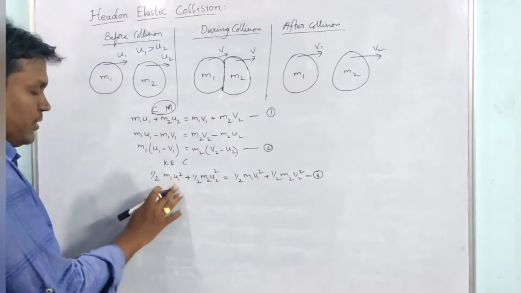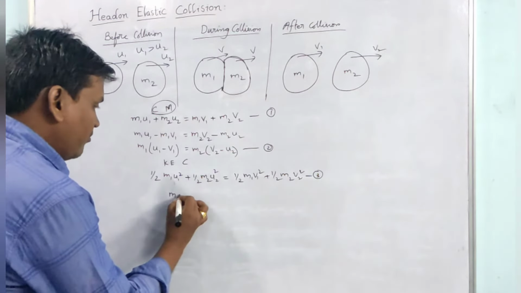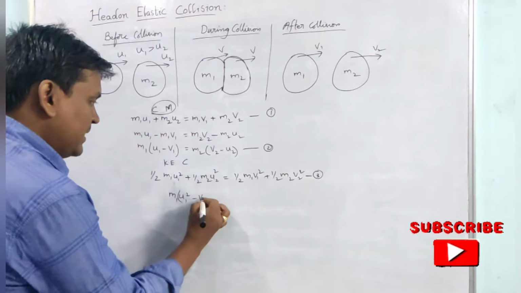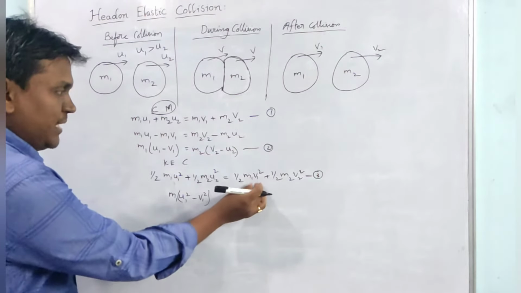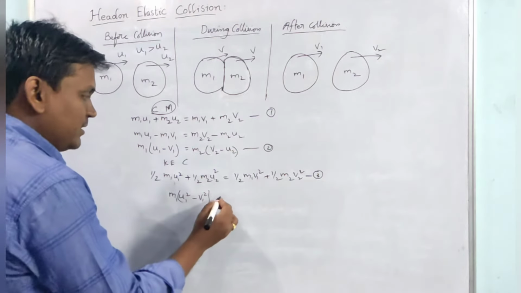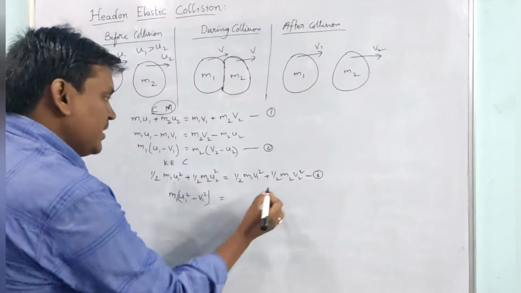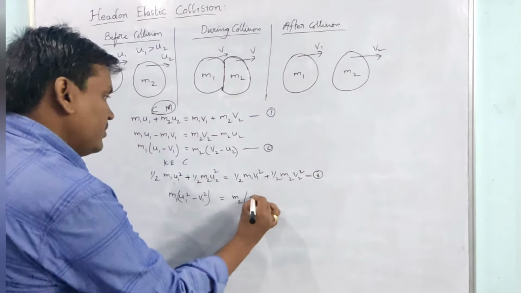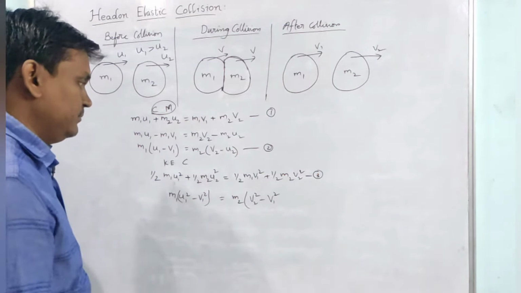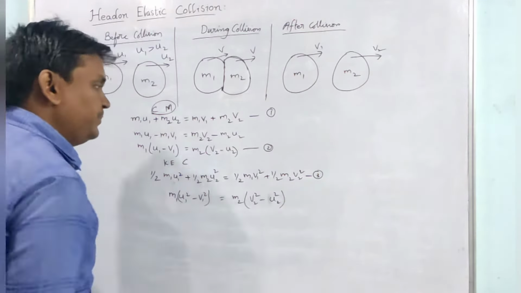Now we can manipulate this equation. I am writing it as m1 of u1 square minus v1 square, bringing the terms to this side and taking m1 common, equal to m2 of v2 square minus u2 square.